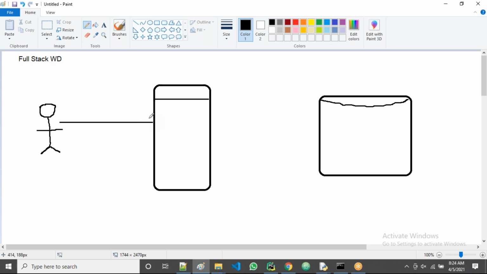This interface, the browser. Whatever I am doing here, those actions will reflect on the server.